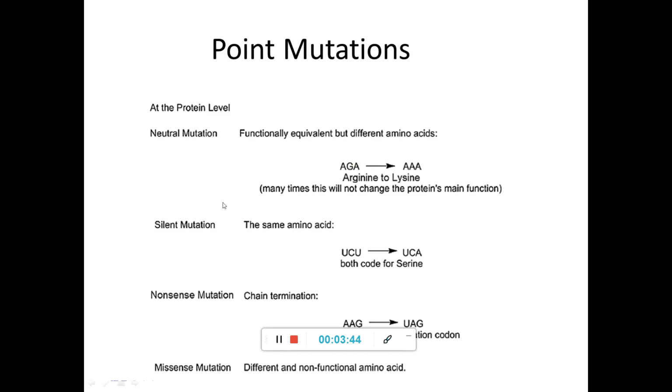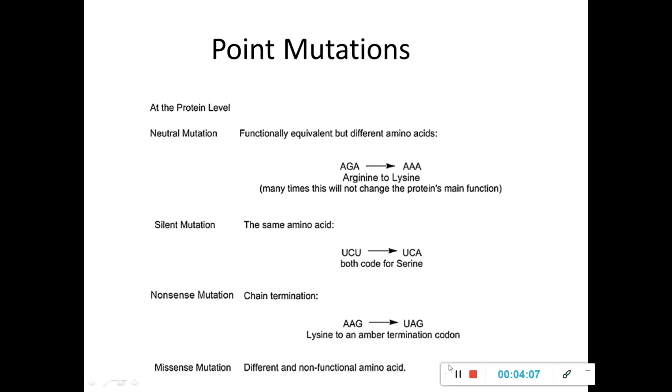So, we mentioned earlier the point mutations at the protein level, the silent mutation in which the same amino acid is formed. Here we have the example of serine, whereas in the previous example we had lysine. And it could be a nonsense mutation where chain termination is happening. These chain terminations, as we know, could be of different types. UAG is a stop codon, UGA is a stop codon.